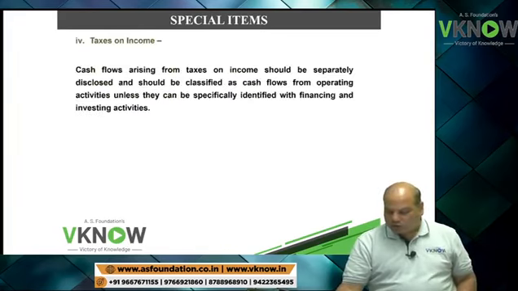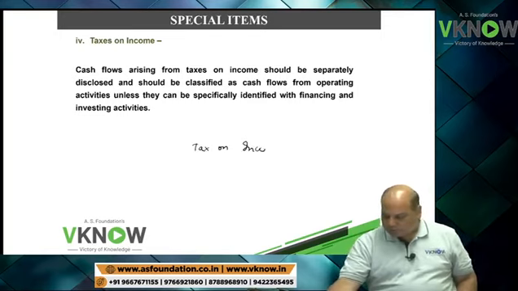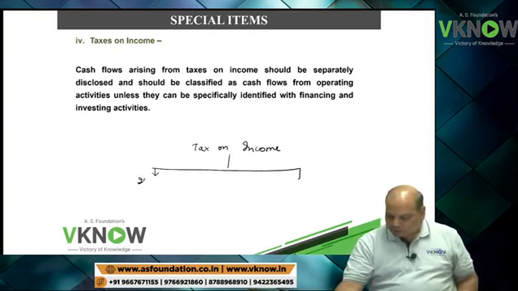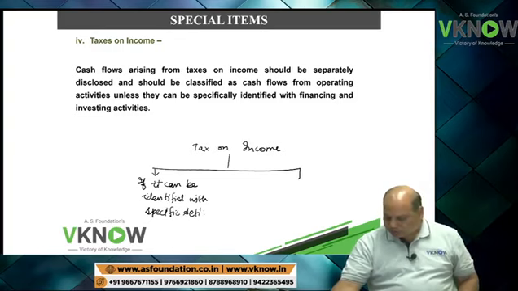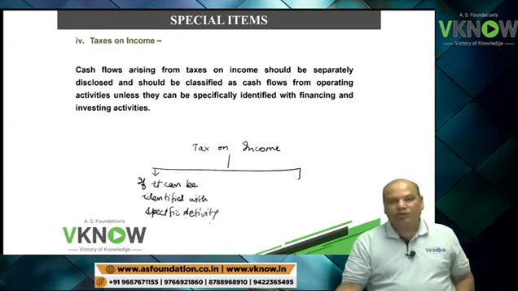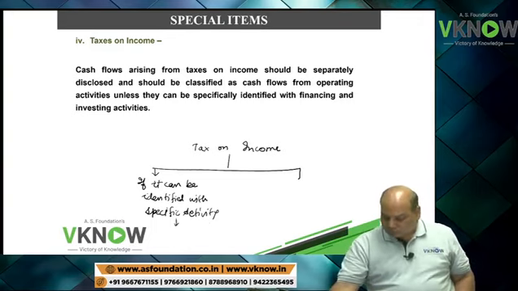Next is tax on income. Tax on income, what I will do, if it can be identified with specific activity, under that activity, then write under that activity.